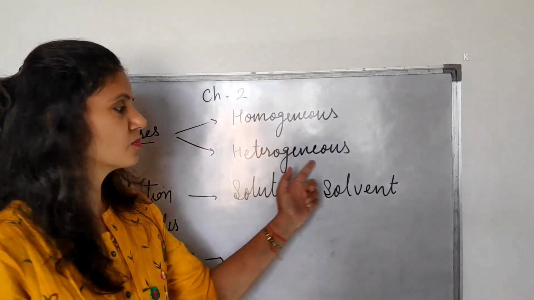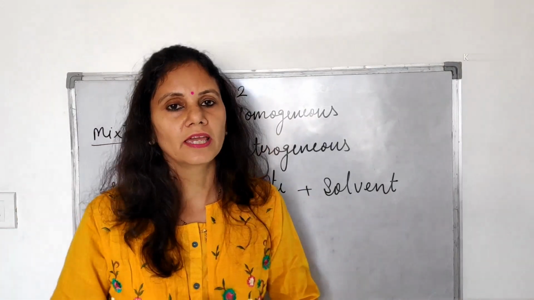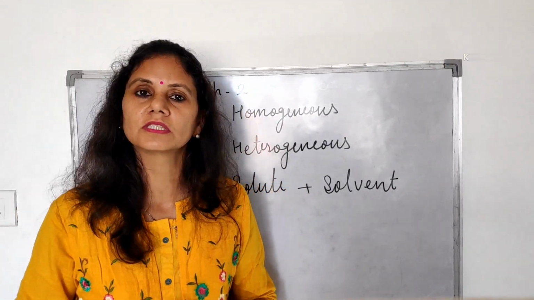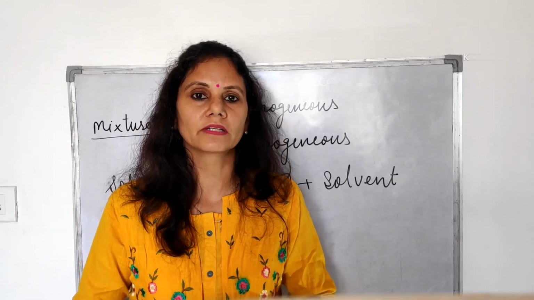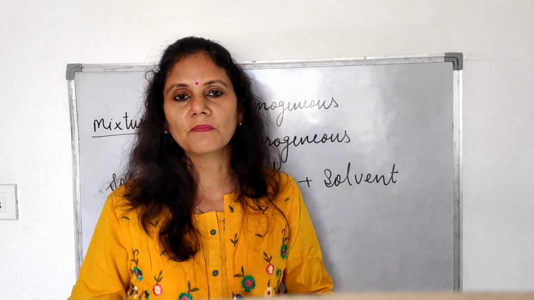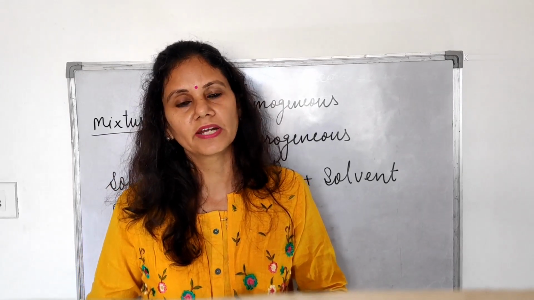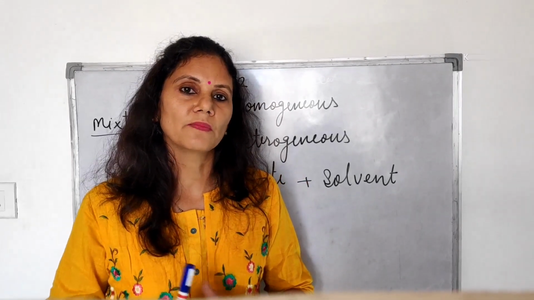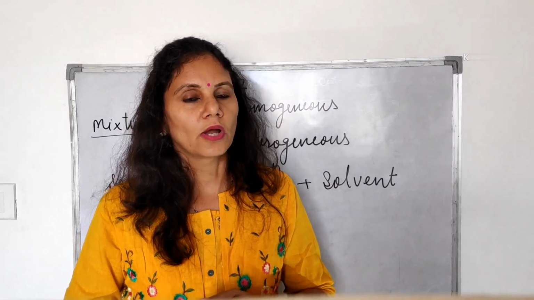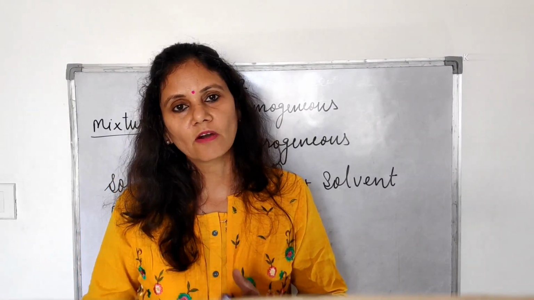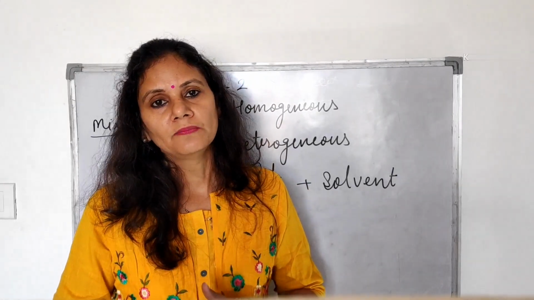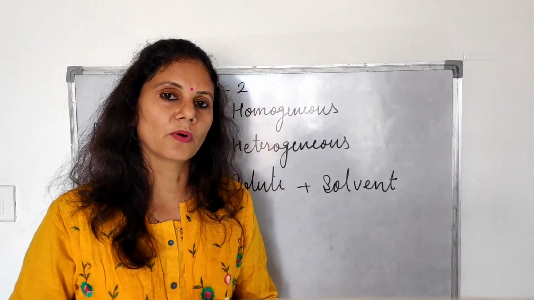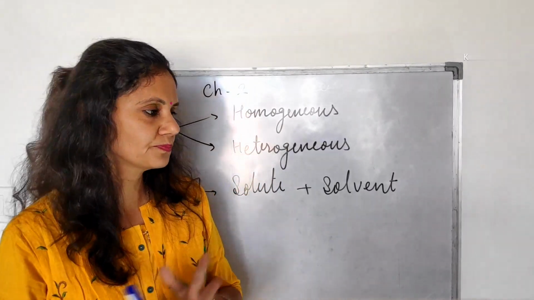Next are heterogeneous mixtures. In a heterogeneous mixture, the concentration throughout the solution is not the same. Means they are not completely dissolved in the solvent. What example can we take? We can take soil mixed in water. Soil cannot dissolve properly. It will settle down after some time. So we cannot dissolve soil in water, and it is a type of heterogeneous mixture.